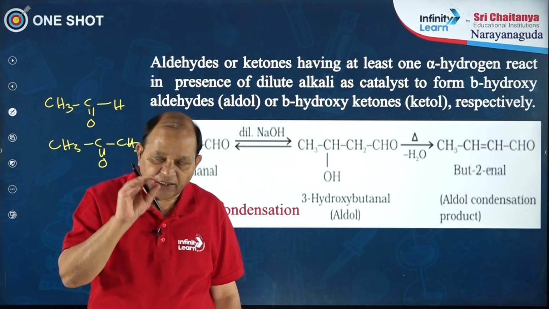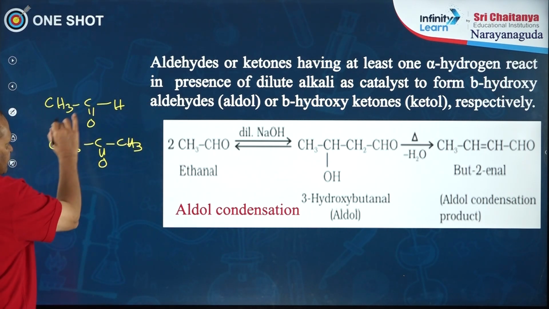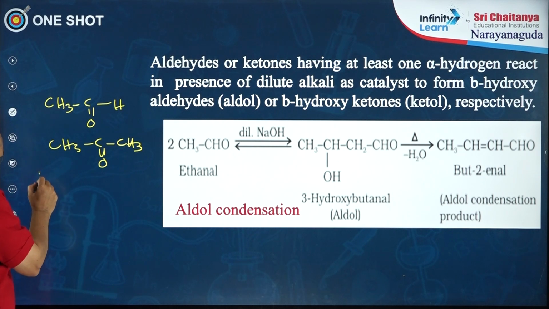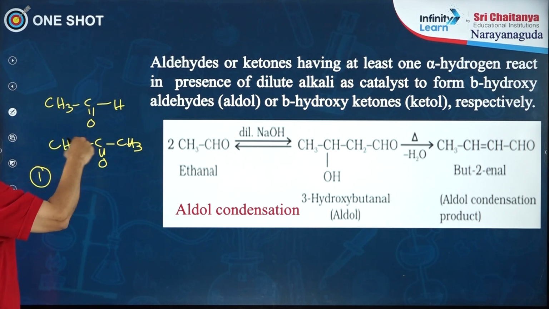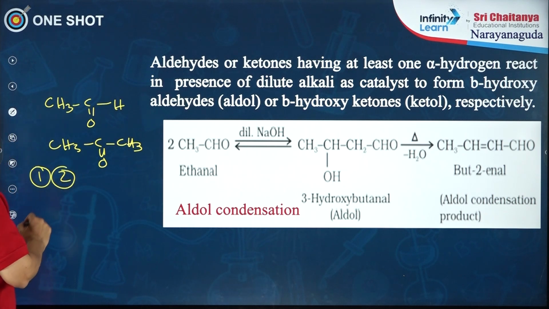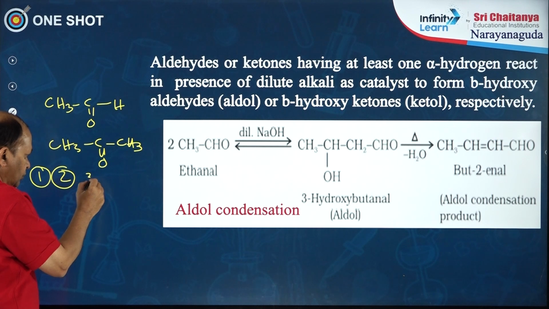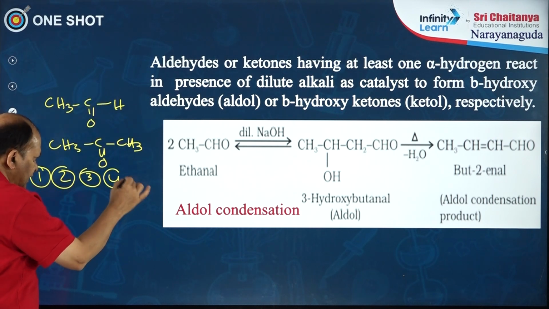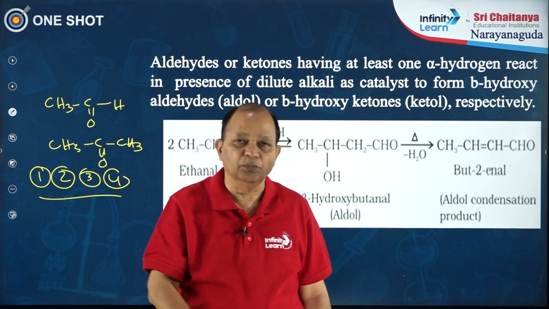In the crossed aldol condensation, we get 4 products, because we can have these combinations: acetaldehyde forming the carbanion attacking another molecule of acetaldehyde; acetaldehyde forming the carbanion attacking acetone; acetone forming a carbanion attacking acetone; and acetone forming a carbanion attacking acetaldehyde. Like that, in crossed aldol condensation, we can get 4 products.